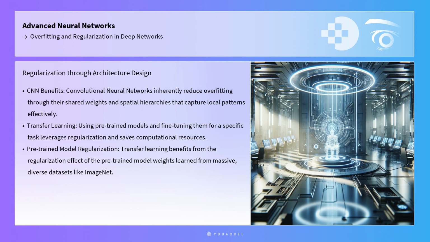Regularization can also be approached from the perspective of architecture design. Convolutional neural networks, for example, inherently reduce overfitting through their shared weights and spatial hierarchies that capture local patterns effectively. Using pre-trained models and fine-tuning them for a specific task is another way to leverage regularization. This transfer learning approach not only saves computational resources, but also benefits from the regularization effect of the pre-trained model weights, which have been learned from massive, diverse datasets like ImageNet.